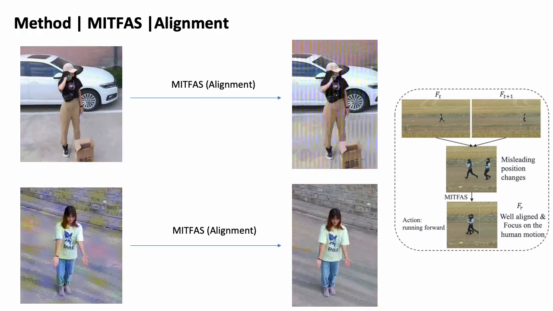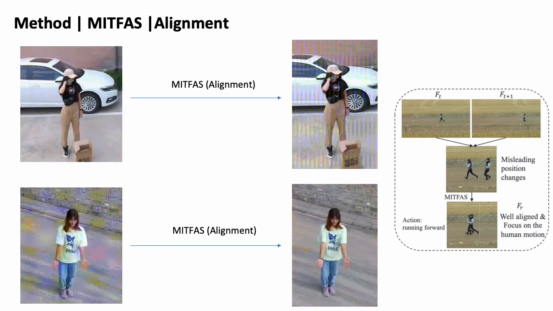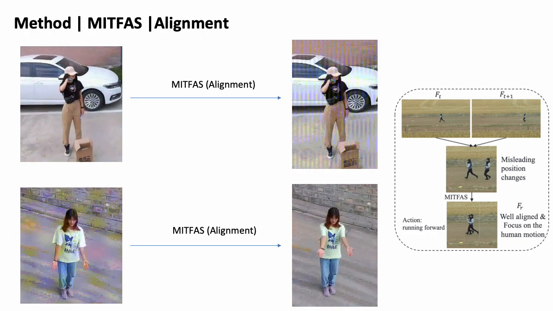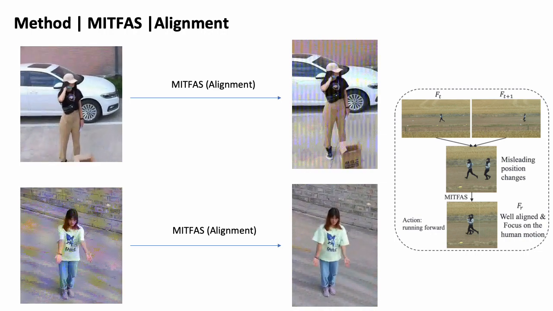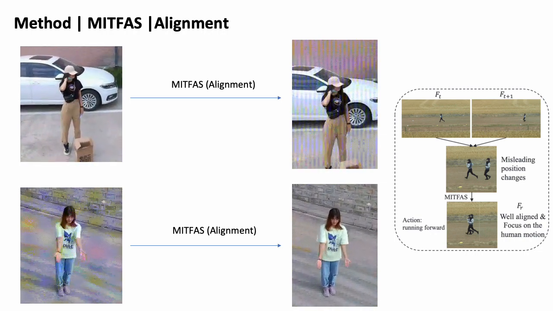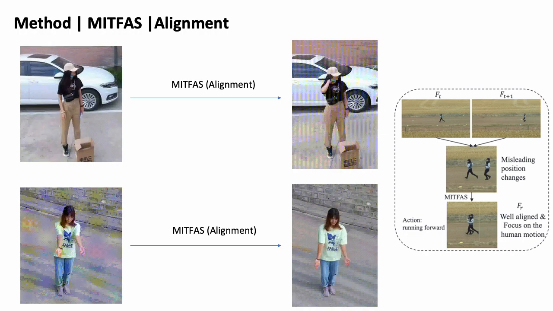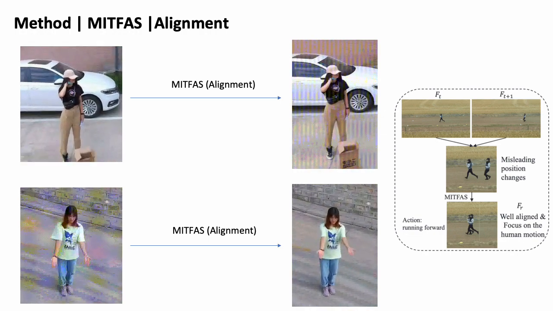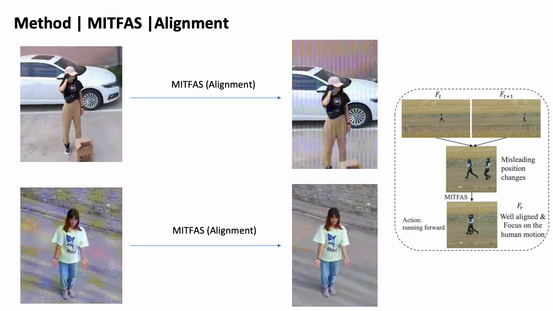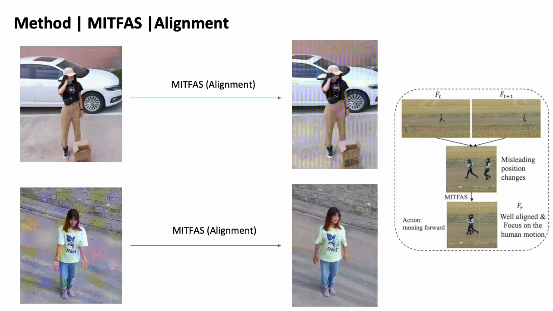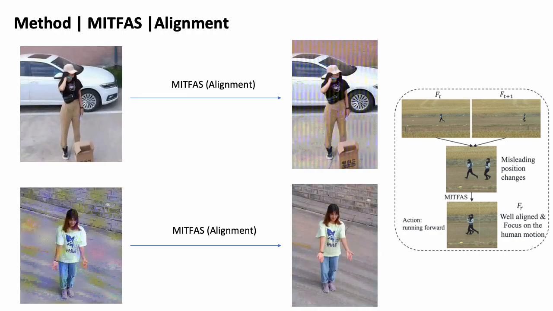Here is some visualization for the alignment. As you can see, after alignment, the cropped videos are more consistent and not that shaky. Also, because of the UAV's motion, the position of the human actor in f_{t+1} appears to be relatively behind compared to f_t, as you can see in the image on the right. Our algorithm computes and aligns those regions so that the recognition models will get more information from the human motions. As shown in the right image, the main body of the human actor in the two frames overlapped after feature alignment.